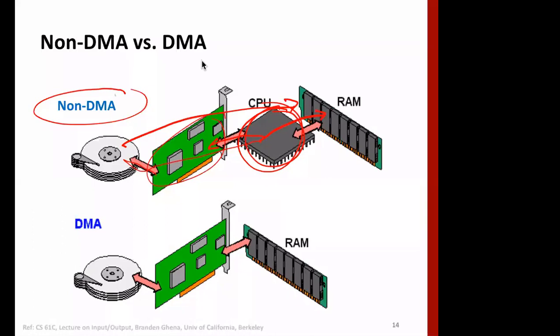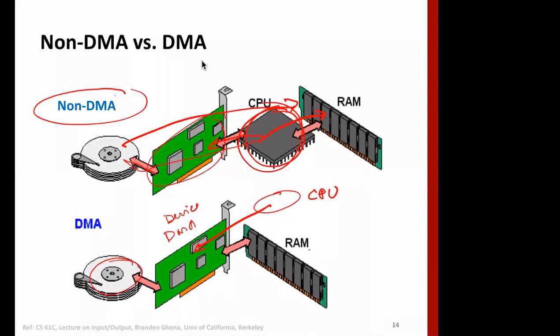Instead of that, note that the CPU is not here in the picture, though it has a role. The CPU can ask the DMA controller, which may be in the device controller, that I want to get data from disk to RAM, and gives all the details.